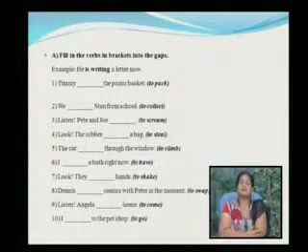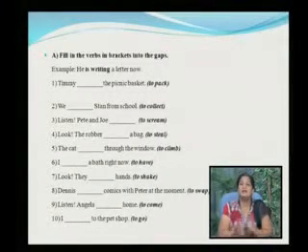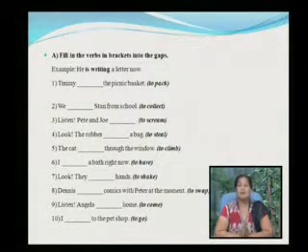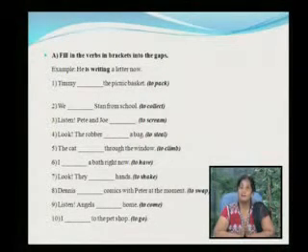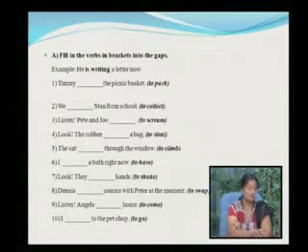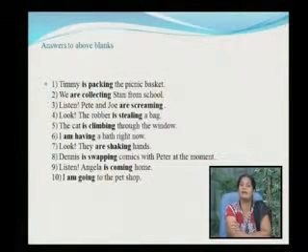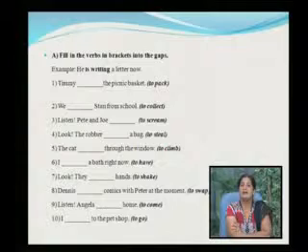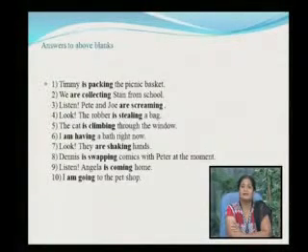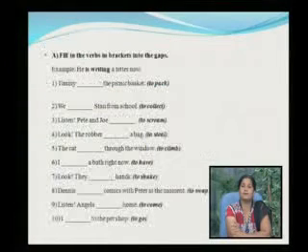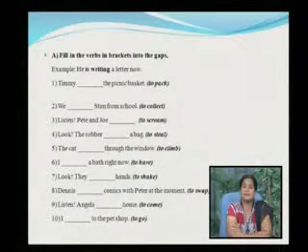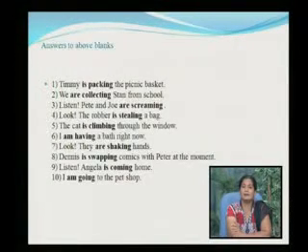Now, these are certain blanks which we usually find when you are having your examination. The words in the bracket are the verbs. Now, let me show you the slides. Timmy is packing the picnic basket. We are collecting the stamps from school. Pete and Joe are screaming.